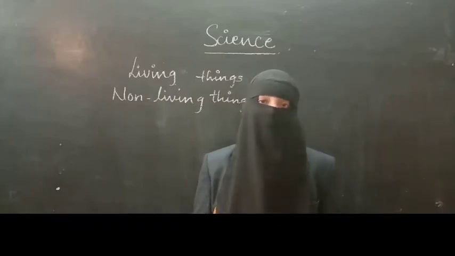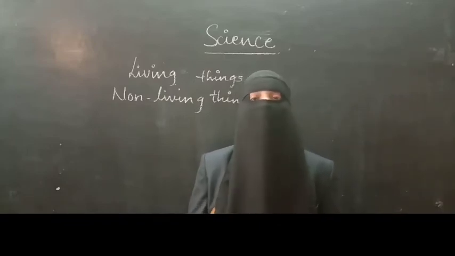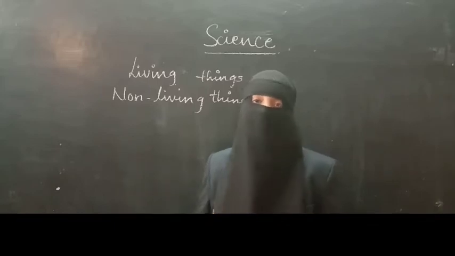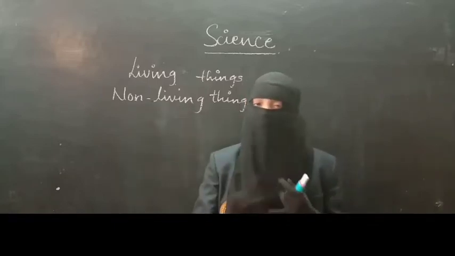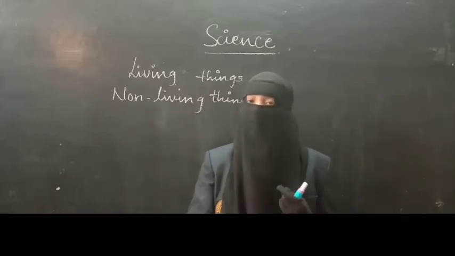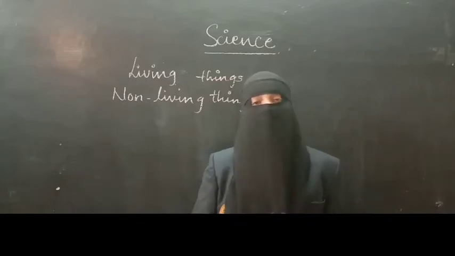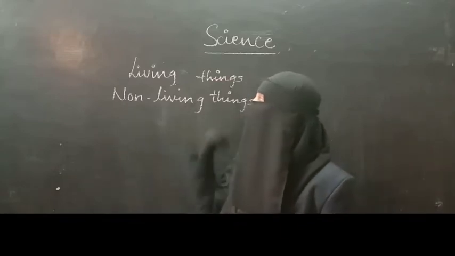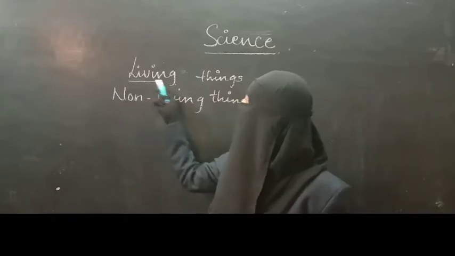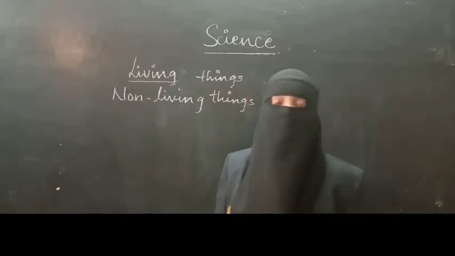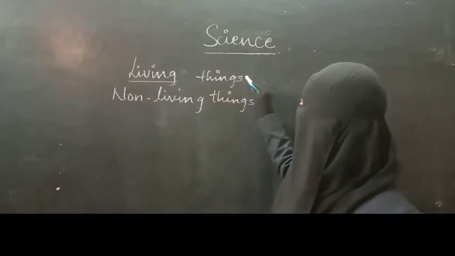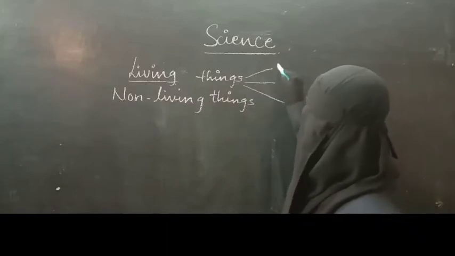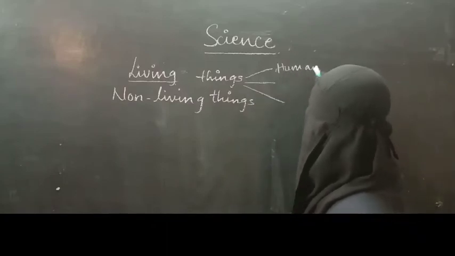There are these characteristics, and some other characteristics are also given which we will be learning in a later section. Non-living things cannot respire, they cannot breathe, they cannot reproduce, we can't see their babies, and they cannot grow. So those are non-living things. When I said living things, we can come to the conclusion that there are three different kinds of living things. First are the human beings, we.